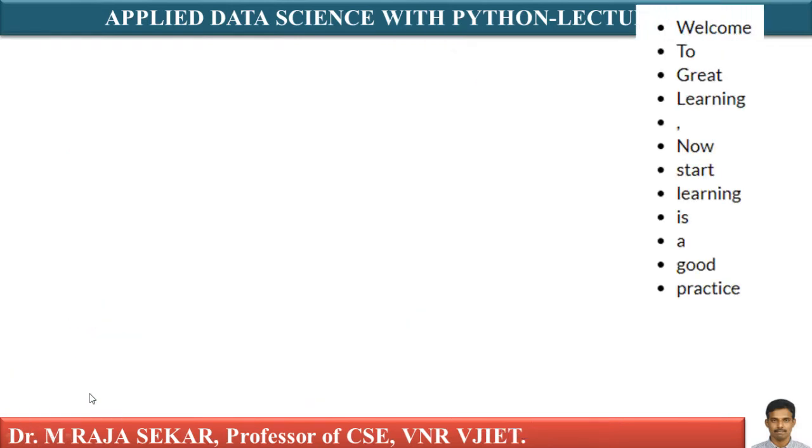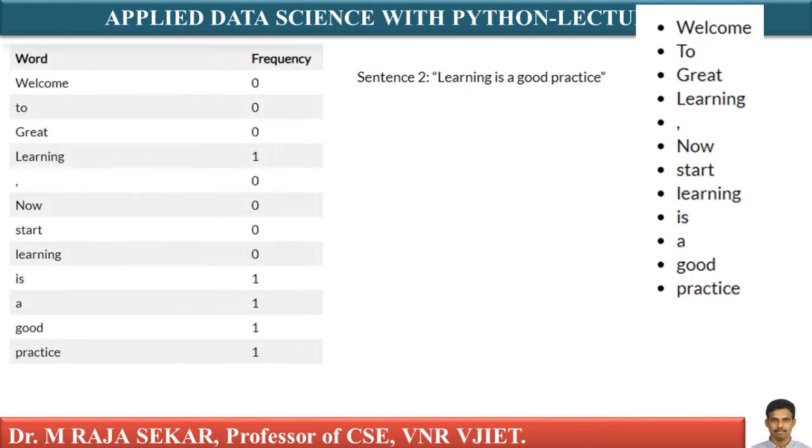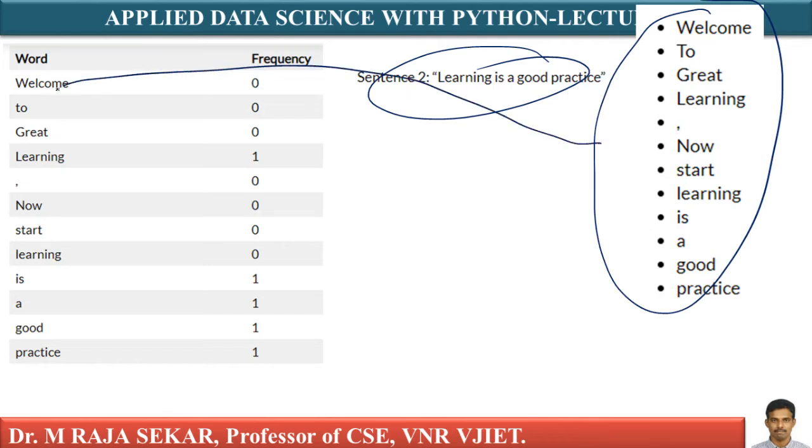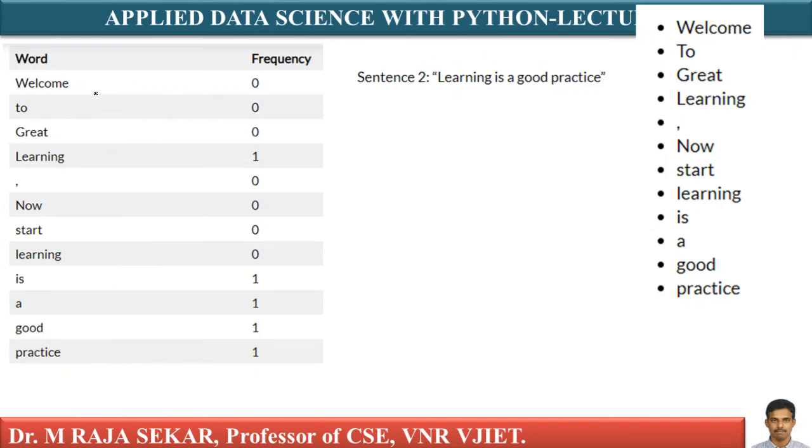In a similar manner, I can construct a numerical vector for sentence 2, isn't it? Just see, this is my sentence 2. Learning is a good practice. In order to build that numerical vector, first I must take a model vocabulary. After that I must count frequency. What about welcome? Do you have welcome in sentence 2? No, 0. That's why. To, do you have to? No, 0. Great, do you have great? No. Therefore, it's 0. Learning, do you have learning? Yes, 1. Isn't it? In that manner, you can build a numerical vector.